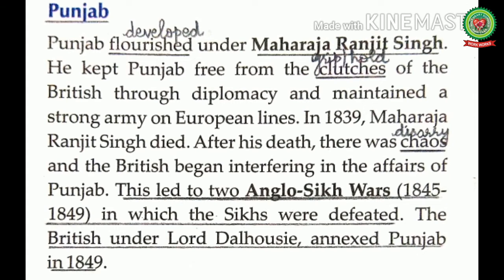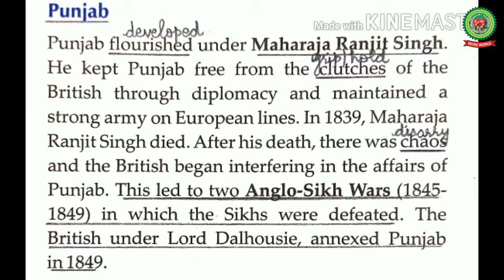Punjab flourished under Maharaja Ranjit Singh. He kept Punjab free from the clutches of the British through diplomacy and maintained a strong army on European lines. Clutches means grip or hold. The British too knew that it was not so easy to win over Punjab under Maharaja Ranjit Singh, as Maharaja Ranjit Singh was a strong warrior and even he was very skillful in managing international relations. So he maintained a very strong army against the British, but in 1839, Maharaja Ranjit Singh died.